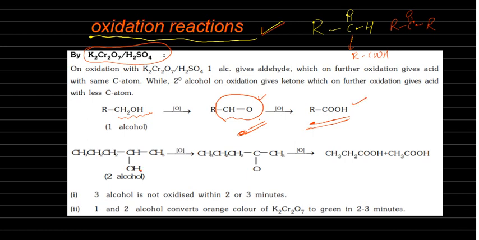So secondary alcohol is converting into ketone. In the presence of stronger oxidizing agents, bond breakage takes place here. Again, this carbon also becomes carboxylic acid, this smaller chain also becomes carboxylic acid. You can see here carboxylic acids with a smaller number of carbons are forming in the presence of strong oxidizing agents.